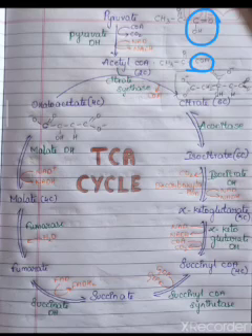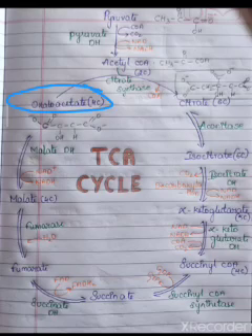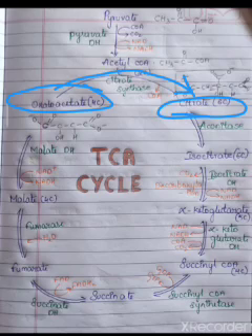This acetyl-CoA, once formed, enters the TCA cycle. From here the TCA cycle begins. This acetyl-CoA combines with oxaloacetate, which is already present in the mitochondrial matrix, and forms a 6-carbon compound, citrate.